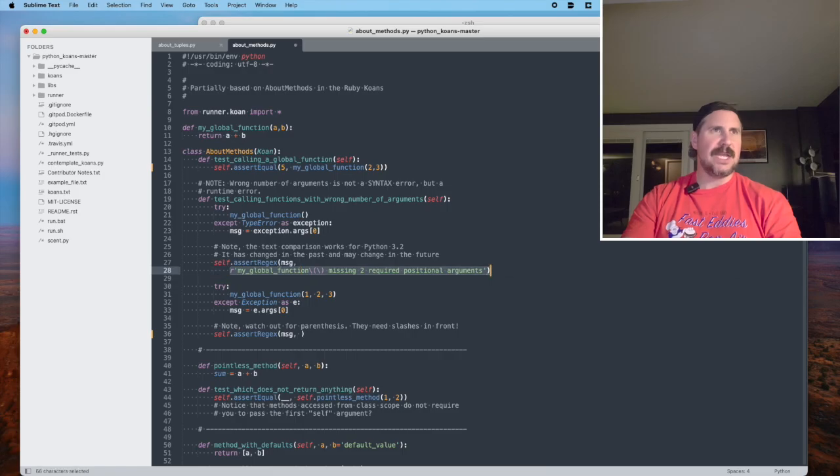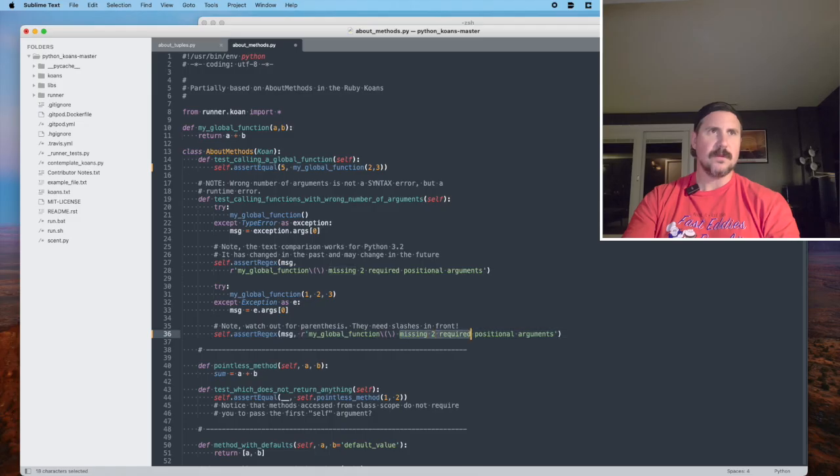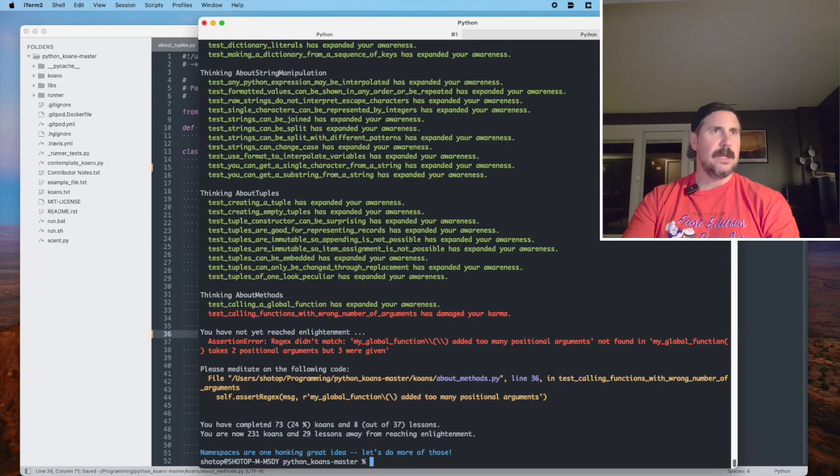So let's see what it potentially could look like. I'm going to assume that it's going to be something like added too many positional arguments. Let's run it and see what we get. All right, regex did not match. So we said assertion error, regex didn't match. Okay, yeah, my global function, blah, blah, blah, added too many positional arguments. All right, that's what I assumed the error message could be.